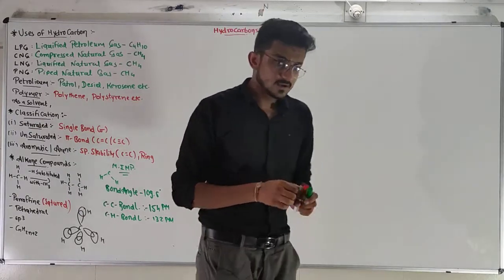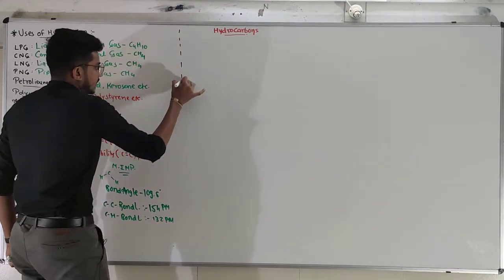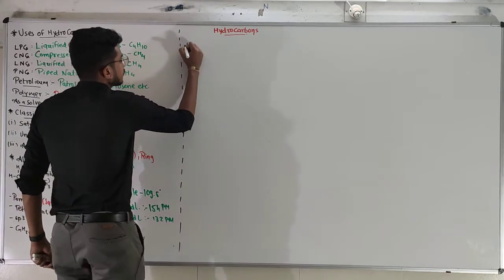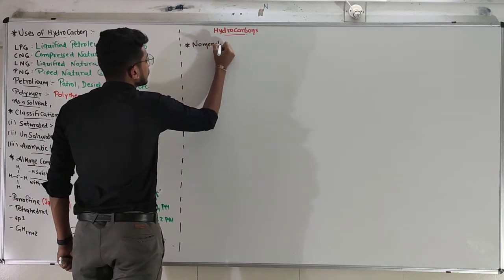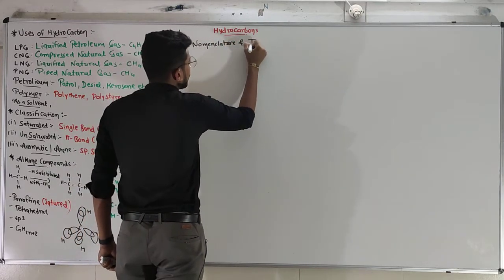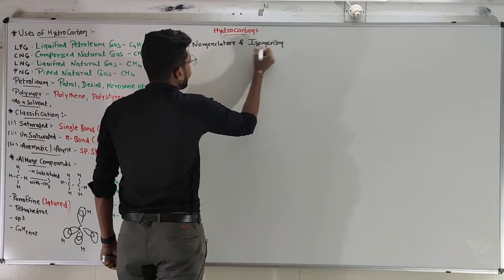Now next topic for us is nomenclature and isomerism of alkanes.